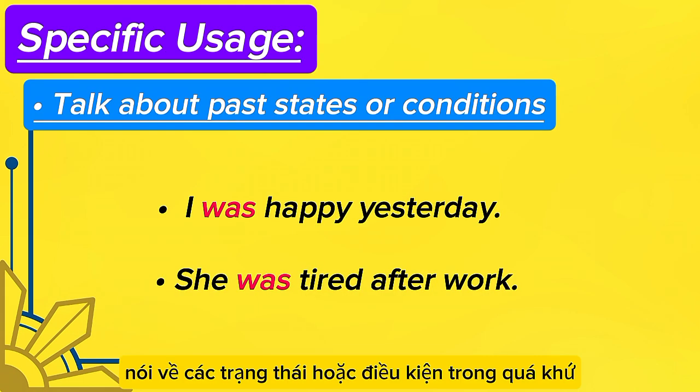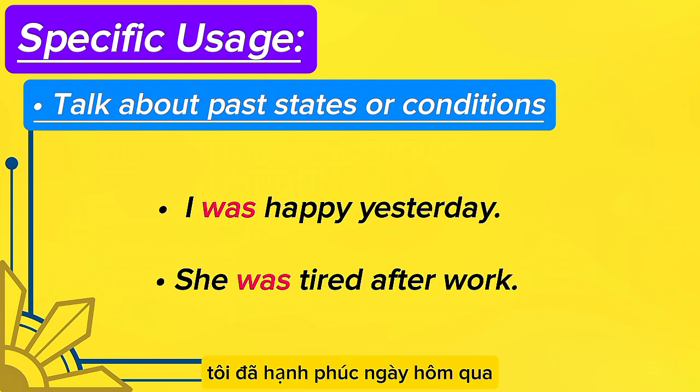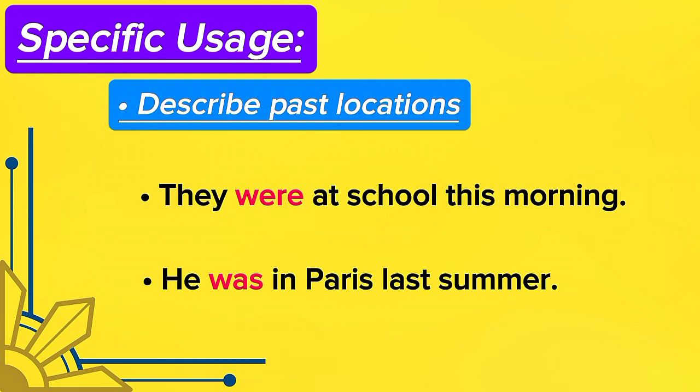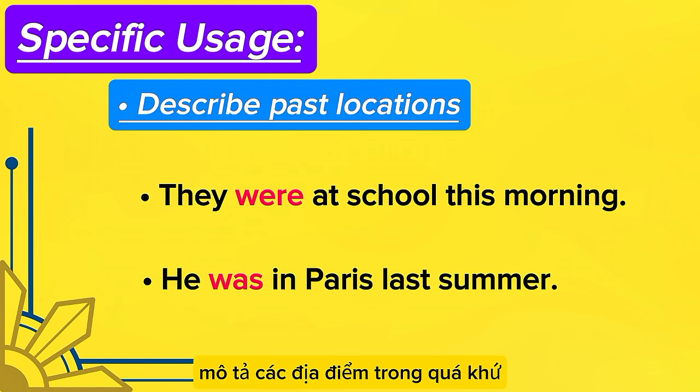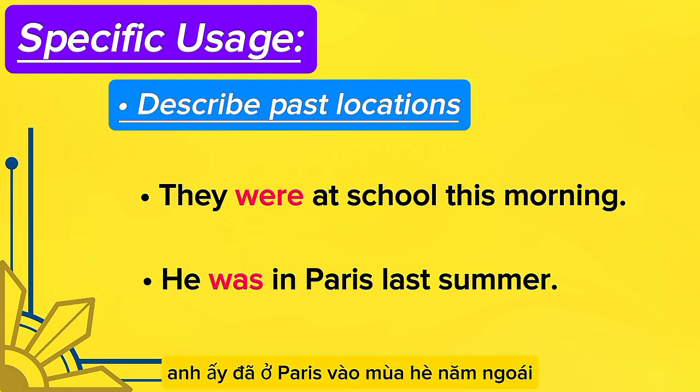Talk about past states or conditions. I was happy yesterday. She was tired after work. Describe past locations. They were at school this morning. He was in Paris last summer.